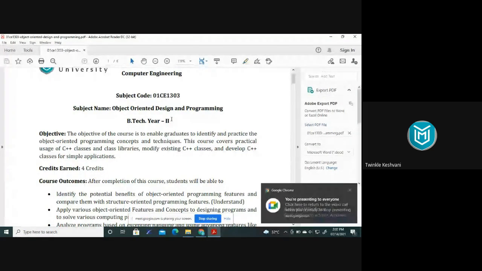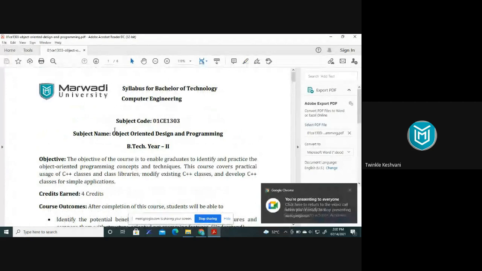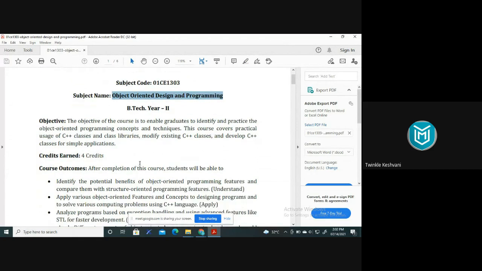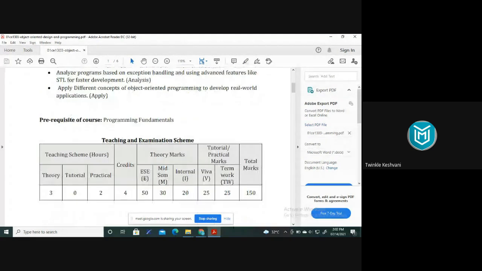Okay, so you can see here that the subject is object-oriented design and programming. So the credit of this subject is 4, right? Let's just see the teaching scheme here. There will be 3 theory sessions per week and 2 laboratory sessions that will be in the batch, right? As usual, there are 3 batches in your class, A, B and C, right? So your laboratory sessions will be in the batch.